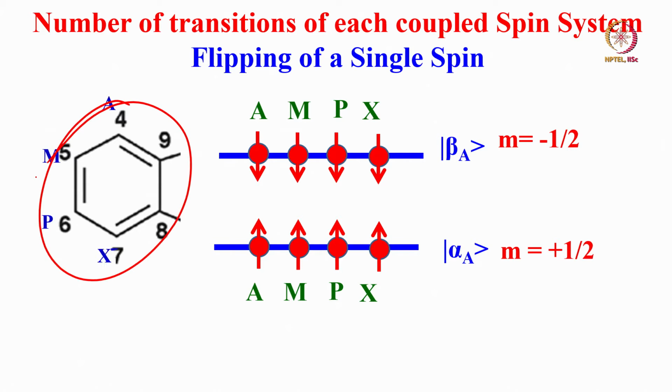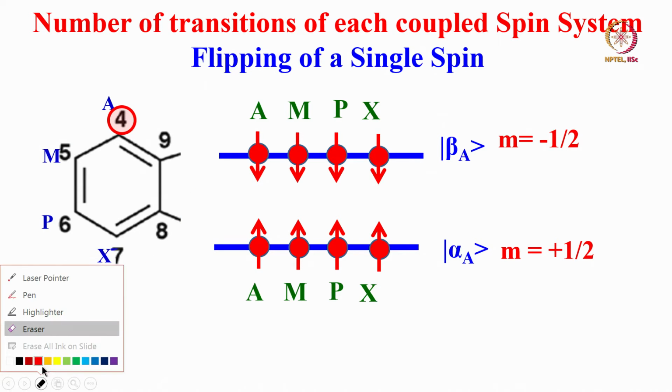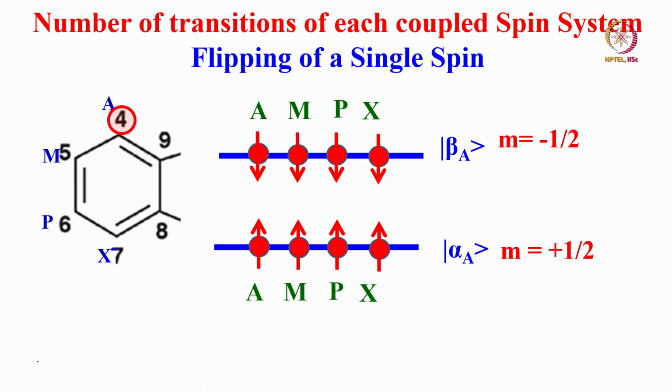Now I label these protons as A, M, P and X. Here A, M, P and X. Now I want to understand how many peaks we expect at this chemical shift of A spin. All are independent spins, chemically inequivalent. Now if I want to look at the chemical shift of A, that means A is an active spin. It is undergoing flipping like this.